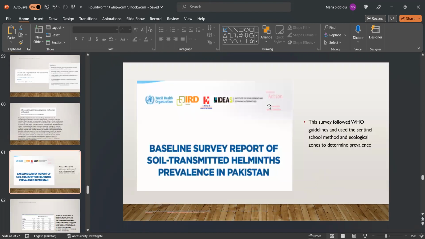trichuriasis infection. Now, this is the baseline survey report of soil-transmitted helminths prevalence in Pakistan. This is a survey that followed WHO guidelines and used the sentinel school method in ecological zones to determine prevalence.